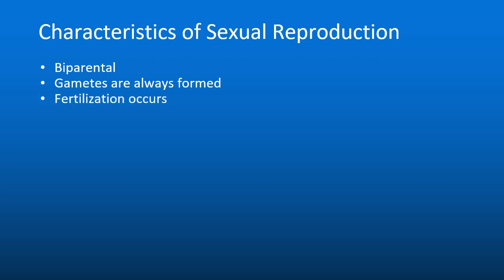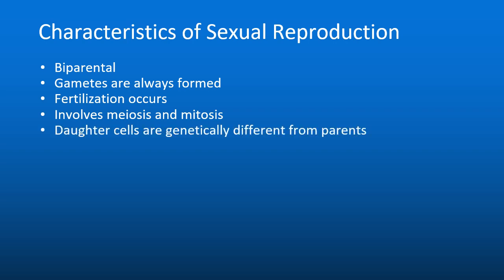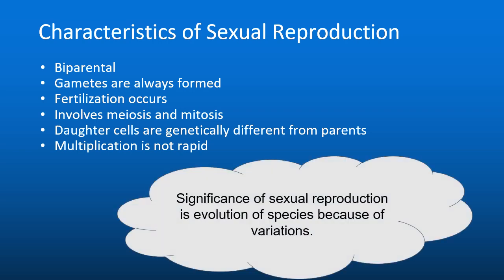Gametes fuse, and this act is known as fertilization. This process also involves mitosis and meiosis. Daughter cells which are formed in sexual reproduction are genetically different from parents. Multiplication is not rapid because meiosis is involved. The significance of sexual reproduction is the evolution of a species because of variation.